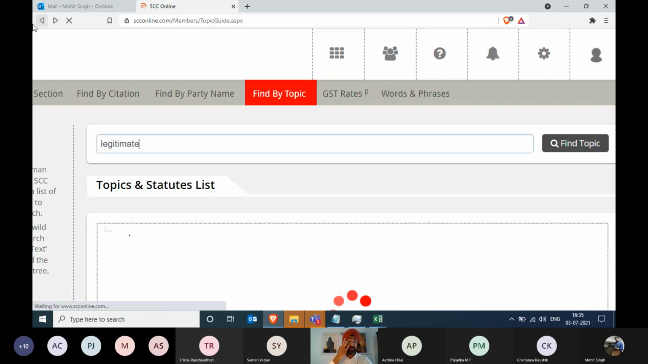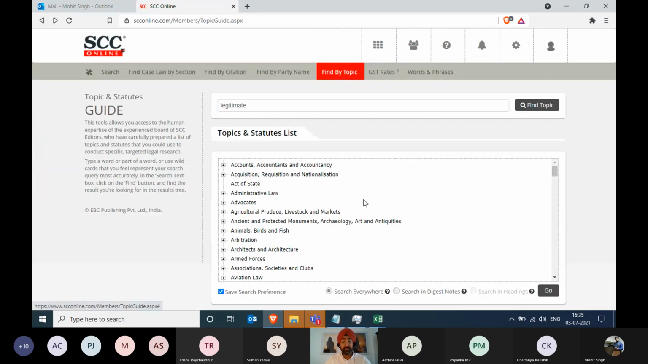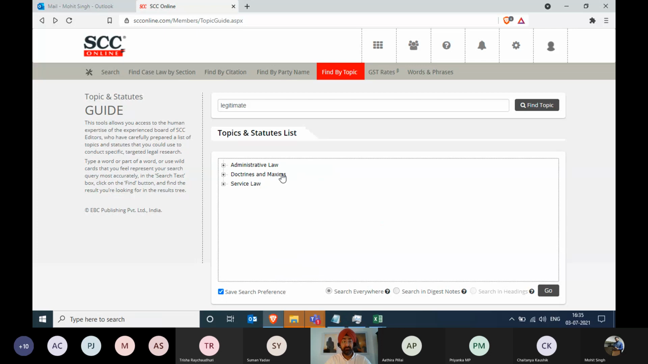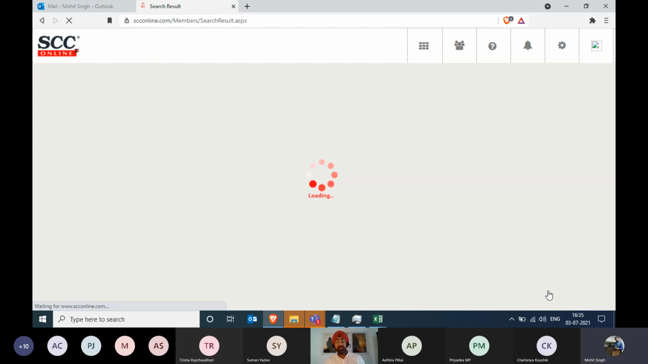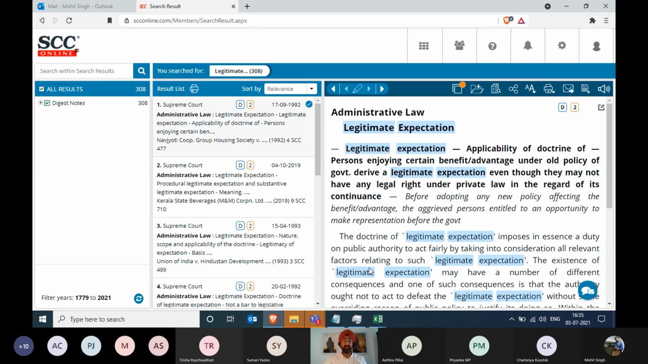So let's go back to the topic guide and search the same thing. Yep, and just click on legitimate expectation and search in digest notes. If you notice, Mohit this time has purposefully taken the administrative law entry of legitimate expectation, not the service law, just to show you that irrespective of which heading you pick up, you'll get the same result. Now the results, like I said, are digest notes. So only 308. That was the same result that we saw from Supreme Court. There were only 308 results. So this is a very focused option, search in digest notes.